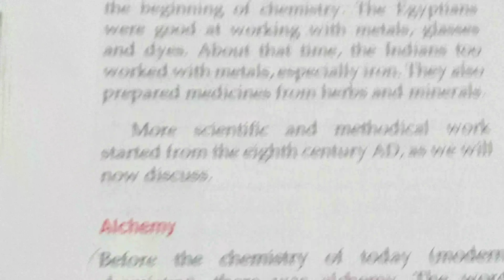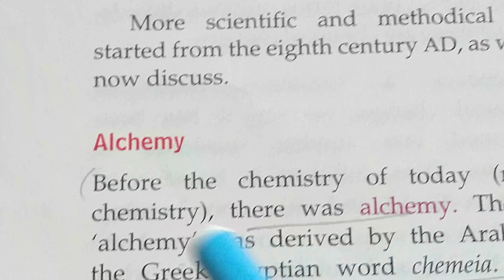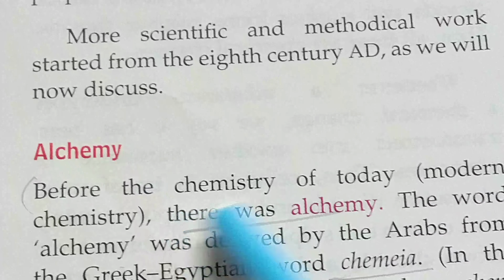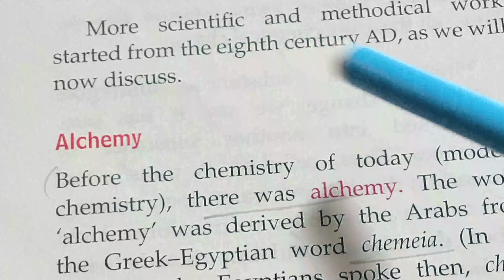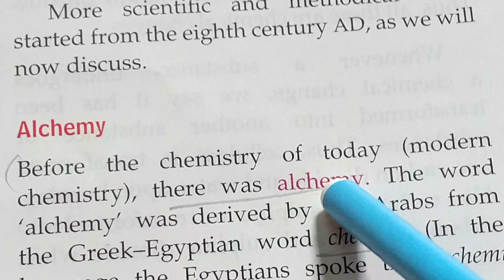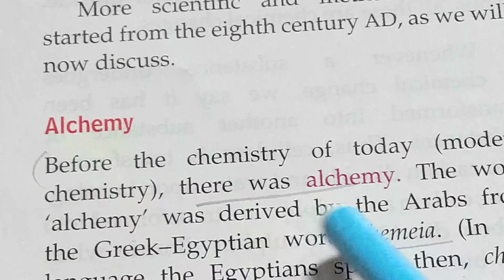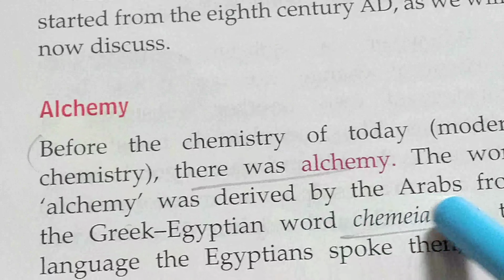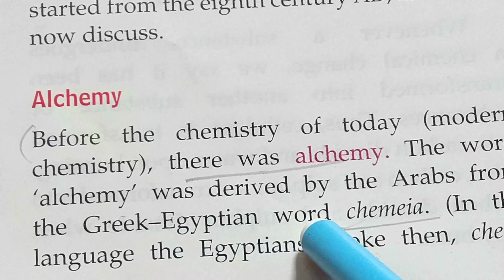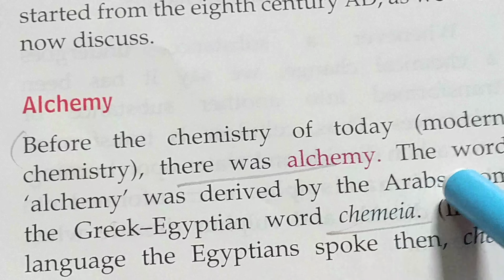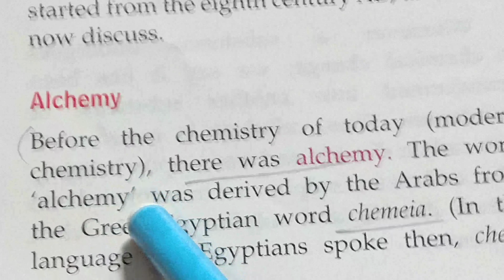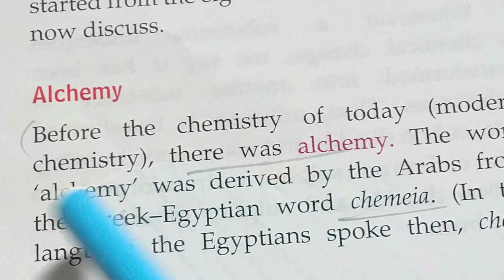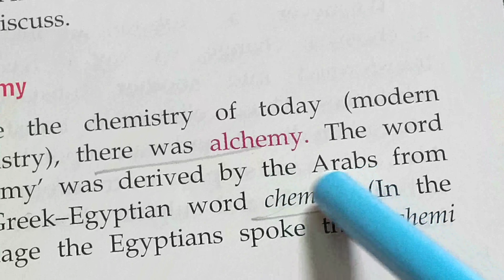Next important portion is alchemy. Before the chemistry of today, so normally आजकल जो हम लोग केमिस्ट्री का डिफरेंट टाइप्स ऑफ यूजेस देखते हैं, उसके आगे क्या था? There was alchemy. The word alchemy was derived by the Arabs. It is an Arabic word, derived by the Arabs from the Greek Egyptian word chemia. So basically the Arabians derived the word alchemy from the Greek Egyptian word chemia. chemia से ये alchemy derive किया है. कहाँ का लोग? Arabs का लोग.